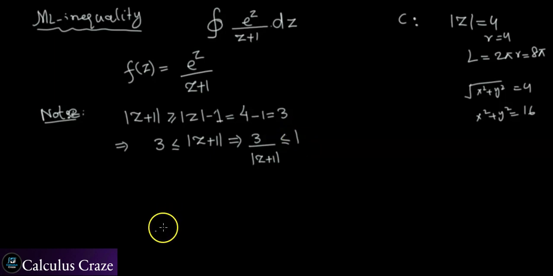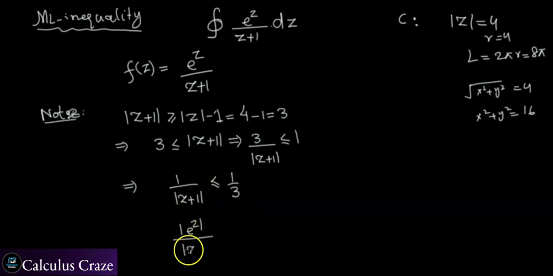And then what can you do? Basically, you can also write from here 1 over the absolute value of z plus 1 has the value less than or equal to 1 over 3. So when you multiply both sides by the absolute value of e to the z, you will have the modulus of e to the z divided by the modulus of z plus 1 to be less than or equal to e to the z divided by 3.